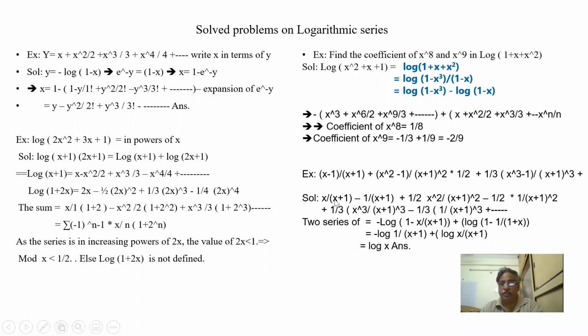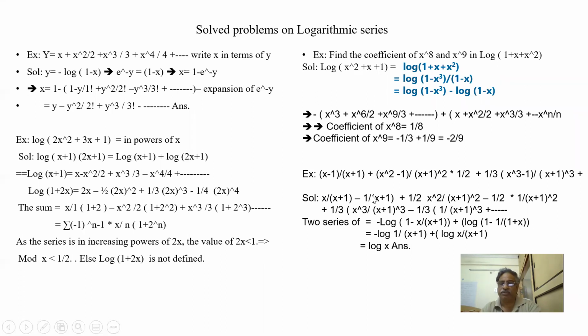Then what is x plus x squared by 2 plus x cubed by 3? So this is one series, x plus x squared by 2 plus x cubed by 3. So this is nothing but minus of log of 1 minus x, that is, minus of log of 1 minus x by x plus 1.